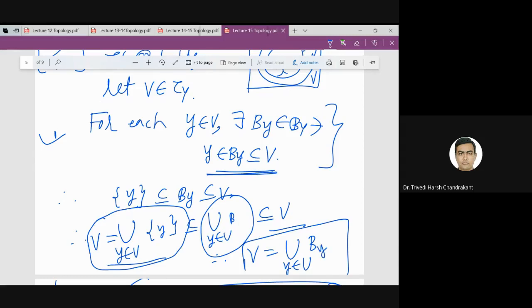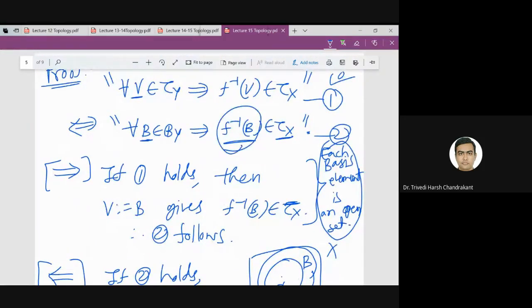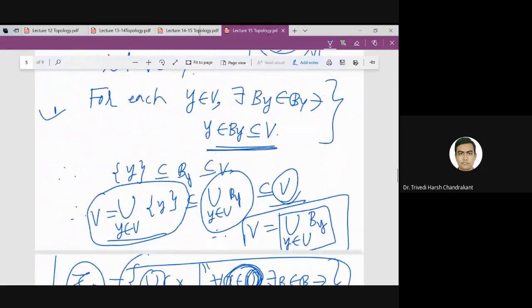This is B subscript y. Right, so this we have also observed. So basically V I can write as a union of B_y. And now it is simple. Now I know that the inverse image of V's element is open, and then I know that this V is a union of B_y.